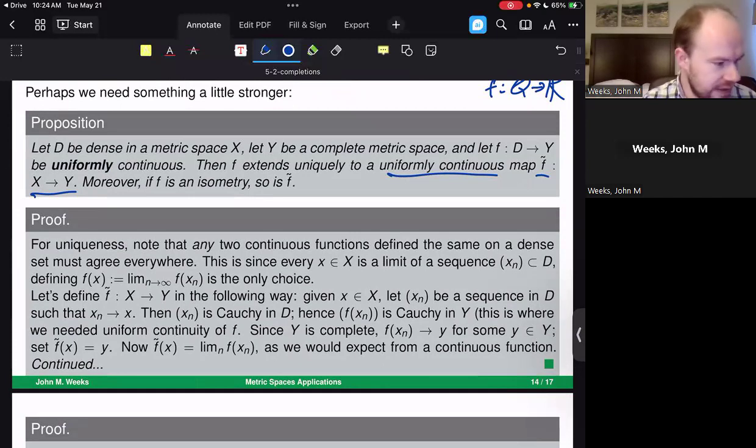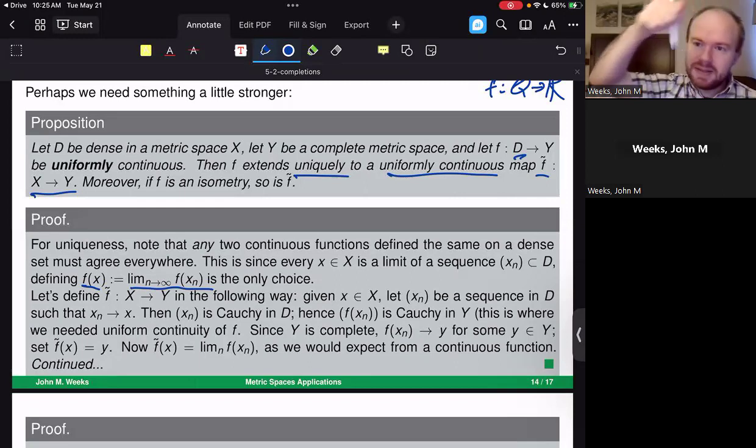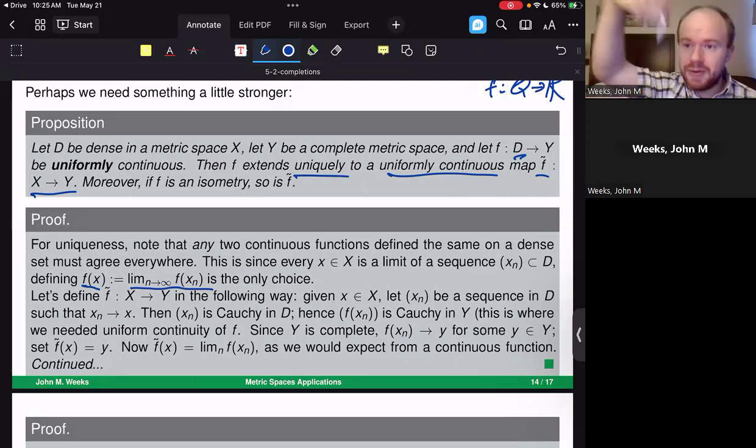First, for uniqueness, let's note that any two functions, so again, what we're saying is that you cannot take two extensions of the function, there's only actually one that makes sense. And the one that makes sense is, if I have a function f that's defined on a dense set, well, think about what's true about a dense set. Any point inside of your entire set X can be reached by a sequence of elements inside of the dense set.